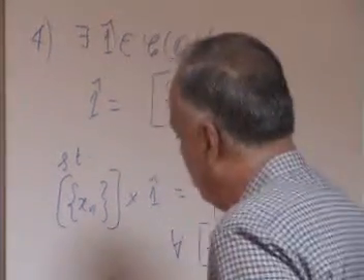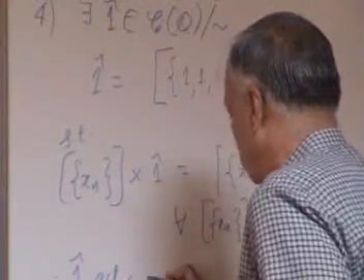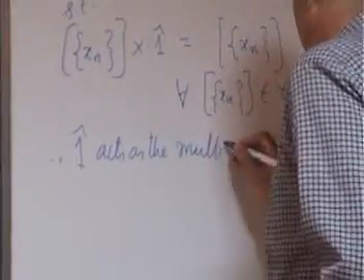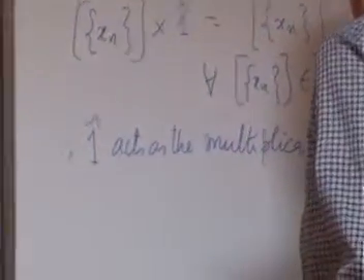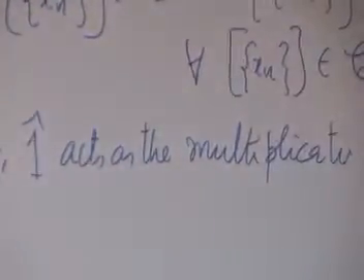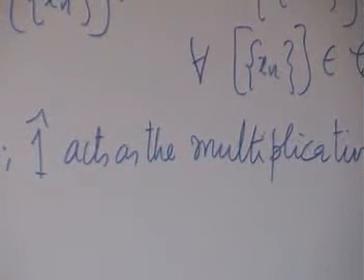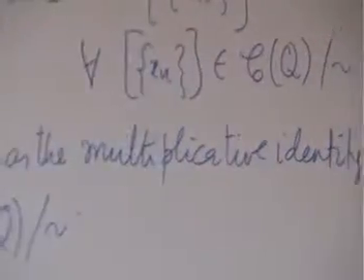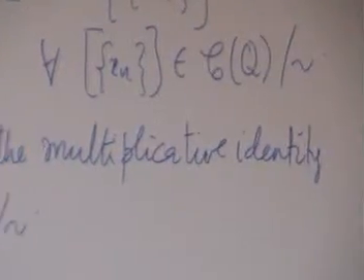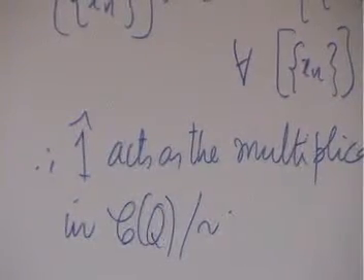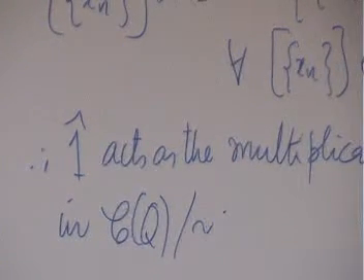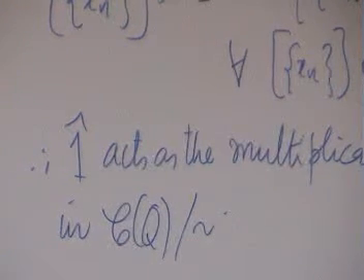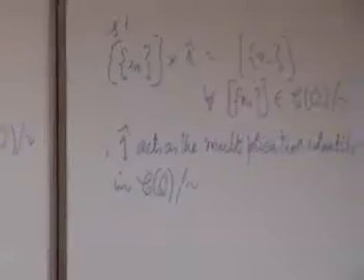So therefore, 1 hat acts as the multiplicative identity. So therefore, the normal 1 which was identified as 1 hat in this, that still continues to act as the identity element in the larger universe of this so-called CQ, the equivalence classes. So the next thing is about multiplicative inverses.